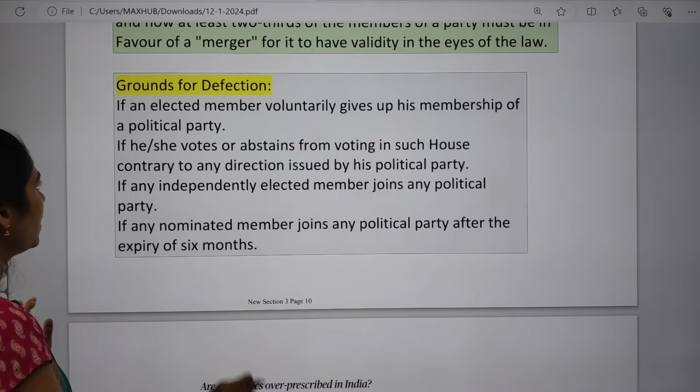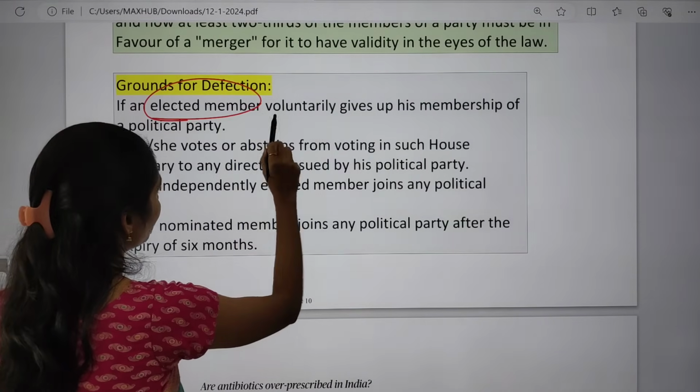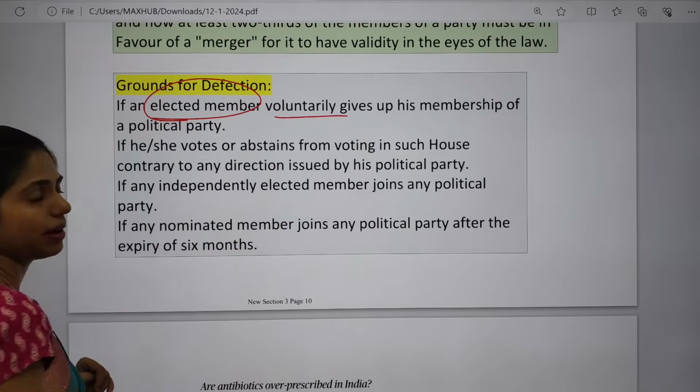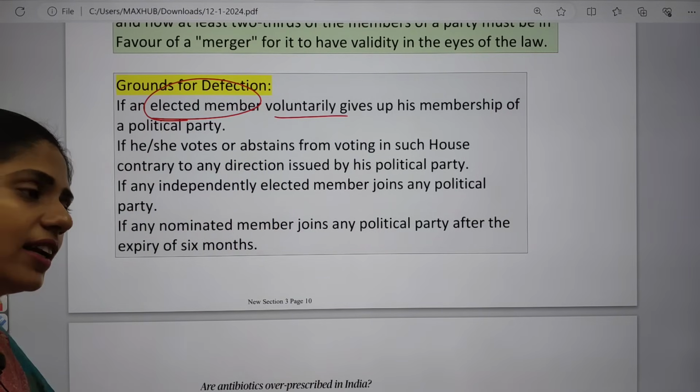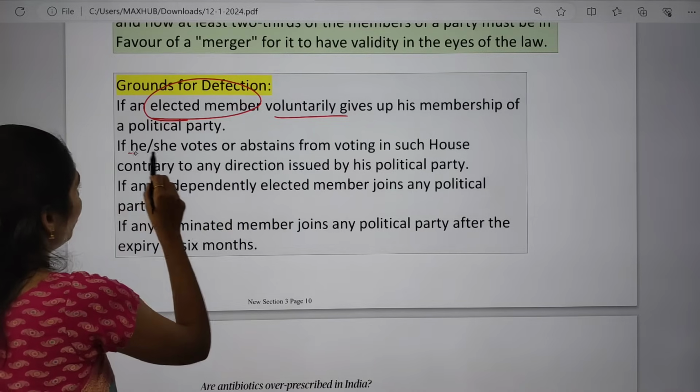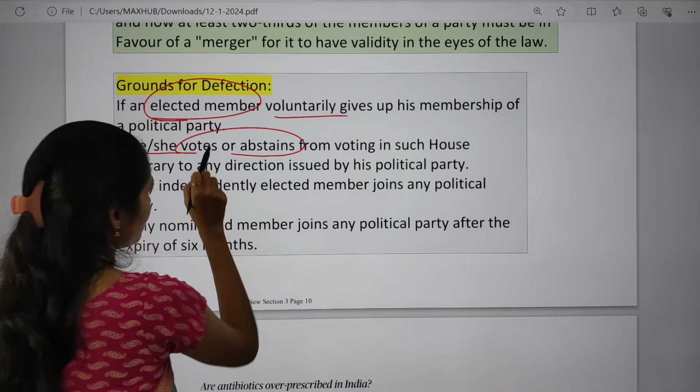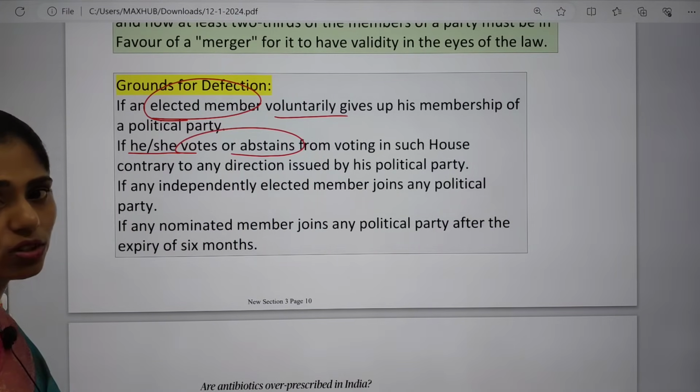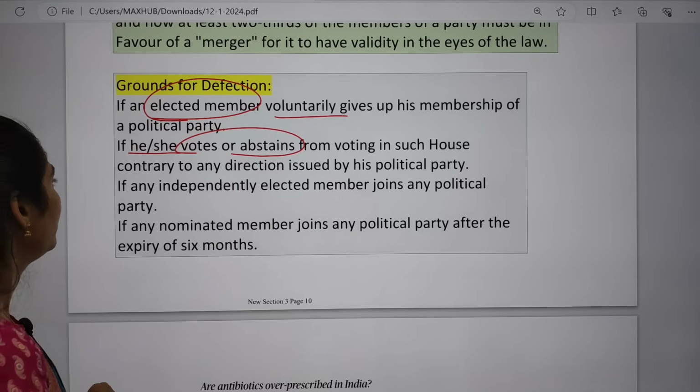So the first one is, if an elected member voluntarily gives up his membership of a political party, then he will be attracted under this defection. And if he votes or abstains from voting in the house, then also it will attract defection.